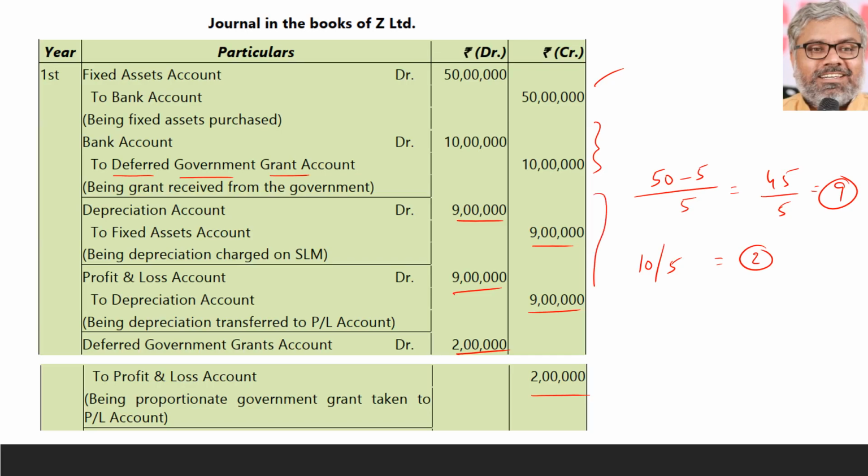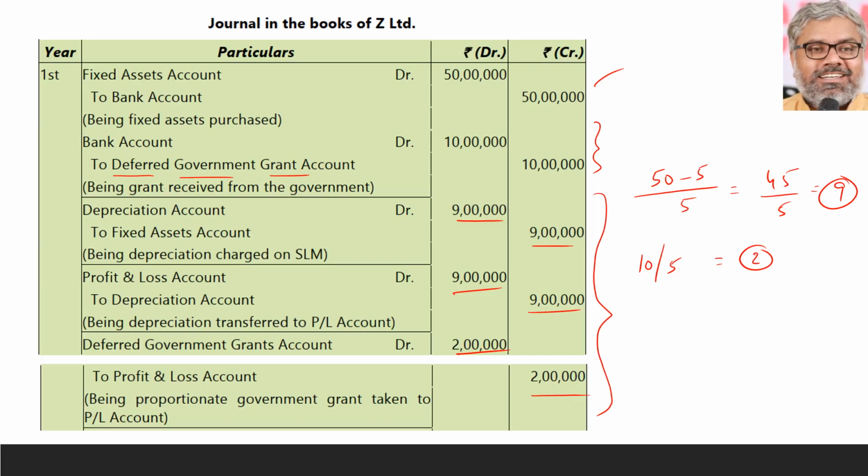If you observe the net effect, it is the same. The net effect is that 7 lakhs only is charged against the profits. But the way it is charged is different. You cannot say the net effect is the same, so I will do it any way. No, not like that. Whatever the question asks, that we have to create and write the journal entries.